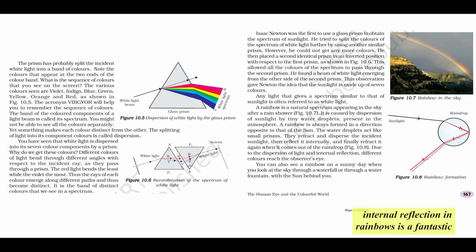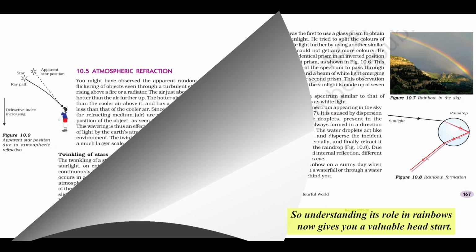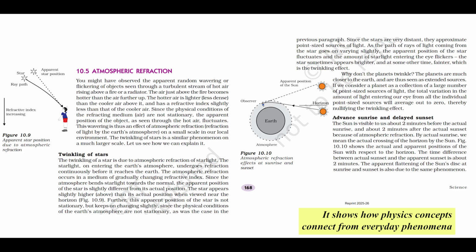And yes, that internal reflection in rainbows is a fantastic link to higher-level physics, especially for JEE and NEET. While we see its basic role here, the full concept is total internal reflection, TIR. You'll study TIR in much more detail in Class 11-12 physics. It explains how optical fibers work, carrying internet data, why mirages appear in deserts, the sparkle of diamonds, all sorts of things. So understanding its role in rainbows now gives you a valuable head start. It shows how physics concepts connect from everyday phenomena to advanced tech.